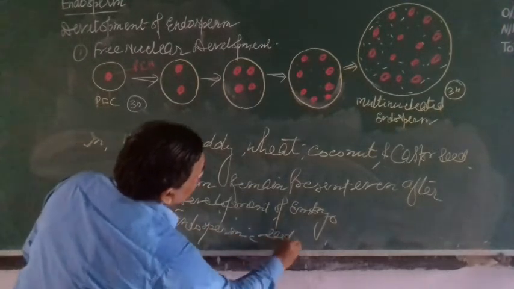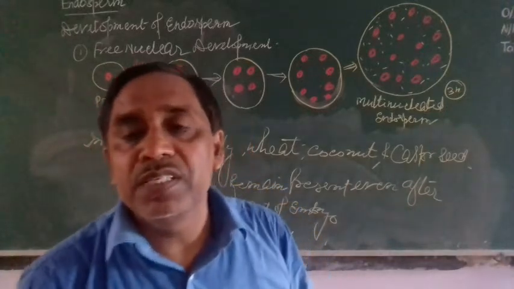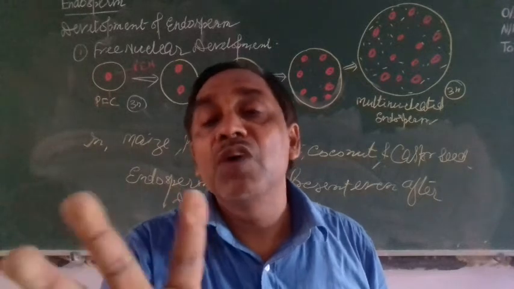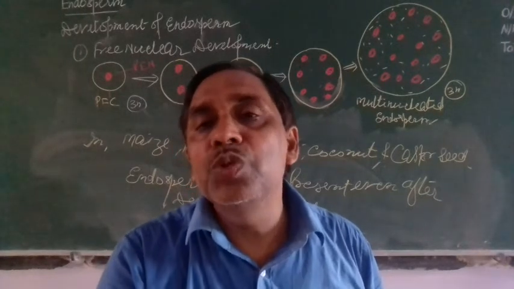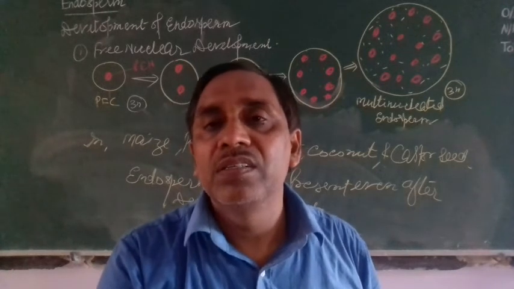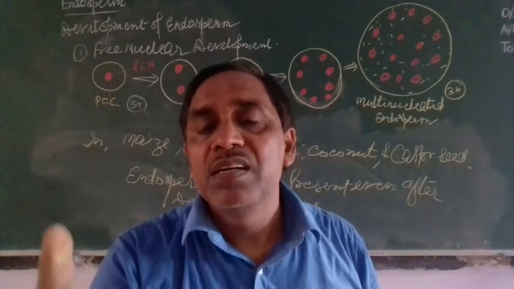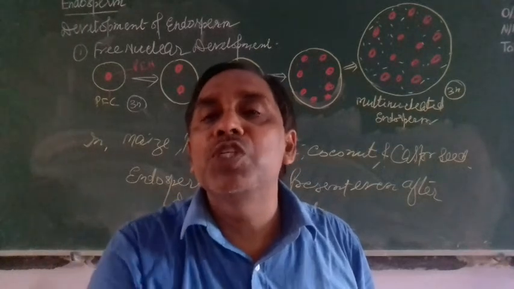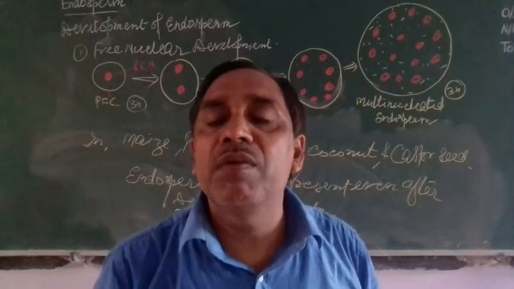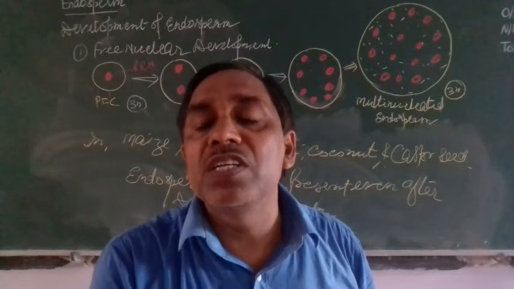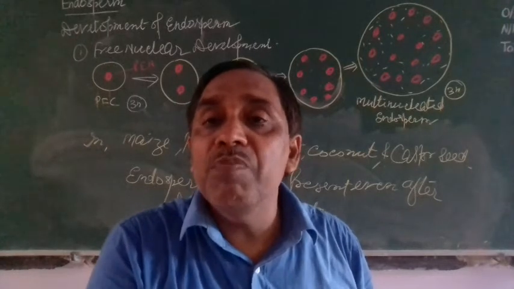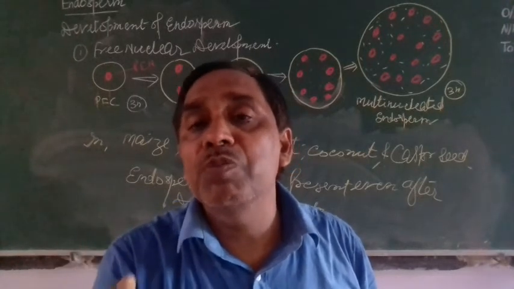In the 2018 board examination, the castor seed and groundnut seed were asked. How are these two different? The castor seed and groundnut are both dicots, but the groundnut seed is non-endospermic. There are cotyledons, and the endosperm is utilized during the development of the embryo in the groundnut seed. But in the castor seed, even after development of the embryo, some amount of endosperm remains present.